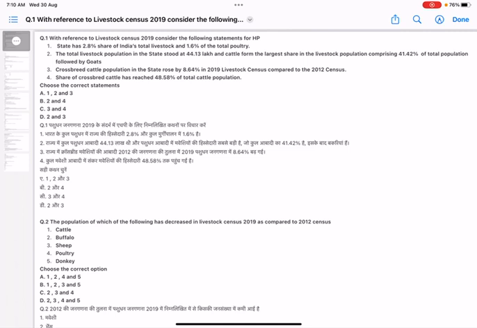So let's start with question number 1. There are 4 statements on the livestock census of 2019. You have to pick out the correct statements. First one is: state has 2.8% share of India's total livestock and 1.6% of total poultry. You have to make a logical guess here because there are about 28 states and 8 union territories in India, and if Himachal Pradesh accounts for 2% of the livestock population, then you can imagine the share of major states like Uttar Pradesh, Rajasthan, Haryana in the livestock population.